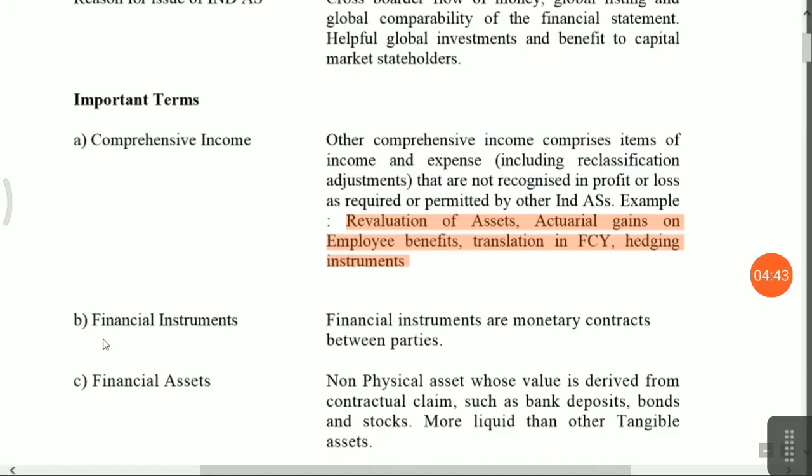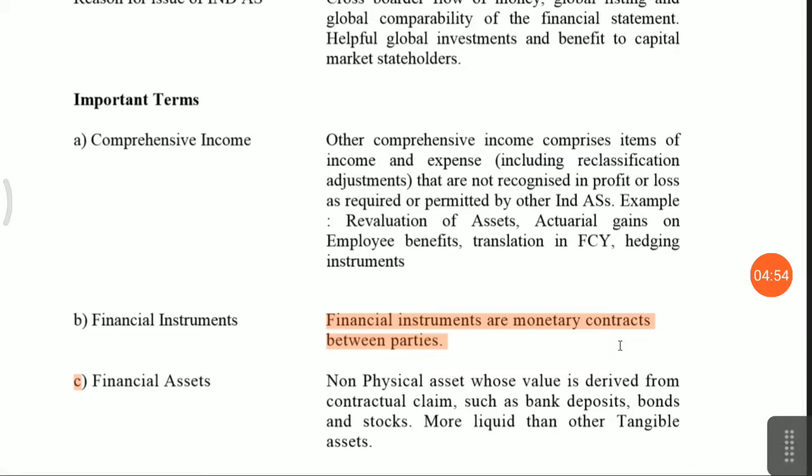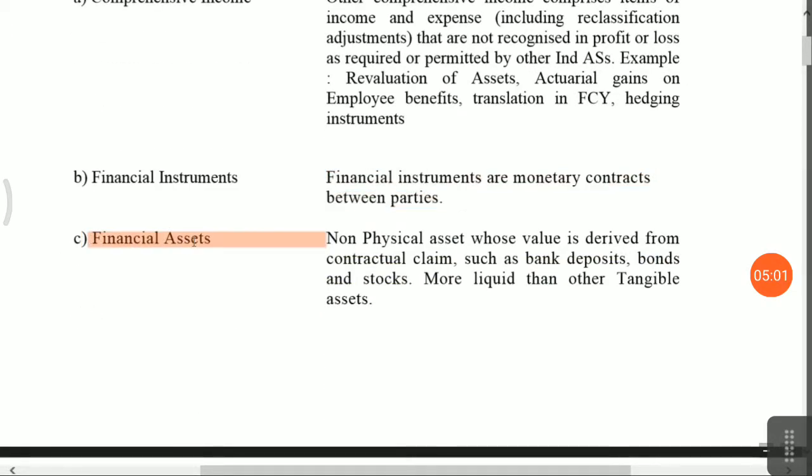Next one, what is the meaning of financial instrument? In simple terms, financial instrument means there should be monetary contracts between parties, meaning money should flow, with contractual payment of principal and interest. Next one is financial assets. Now what are financial assets, friends? Schedule 3 is divided into financial assets and non-financial assets.